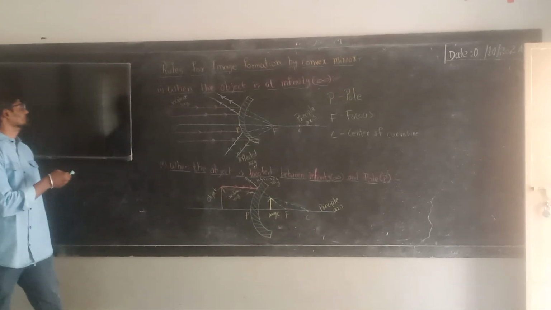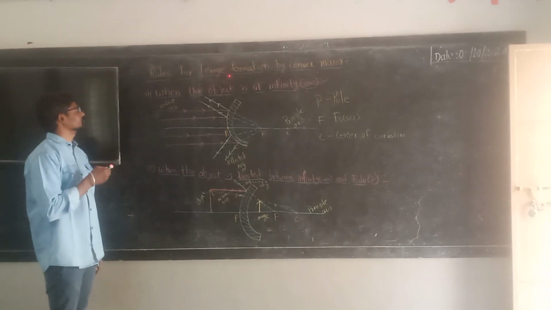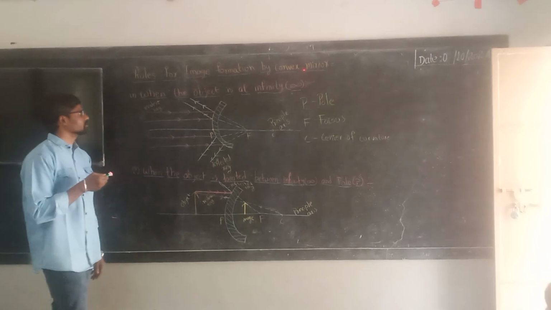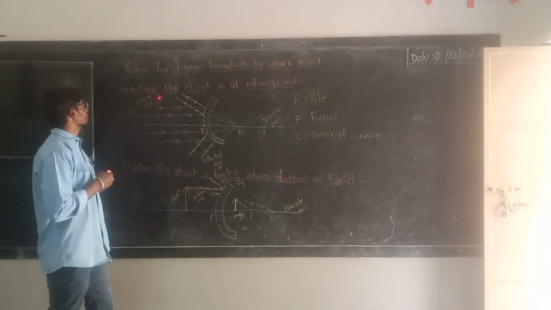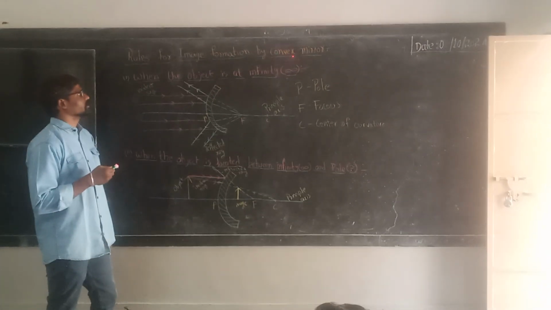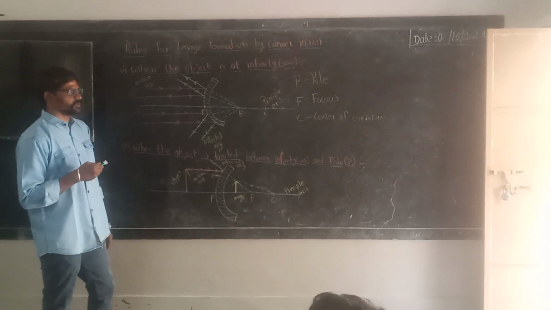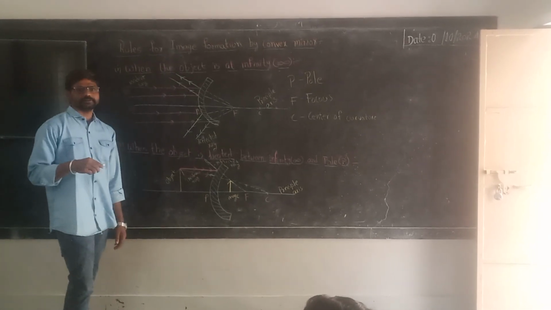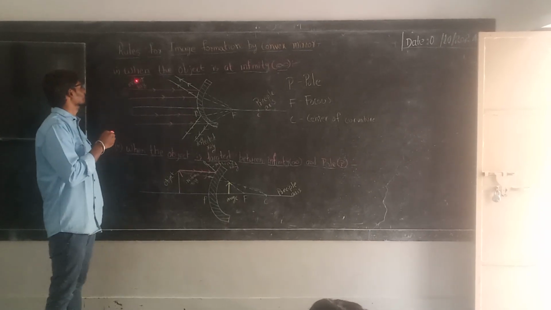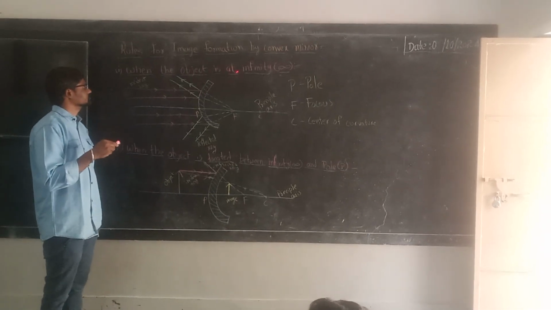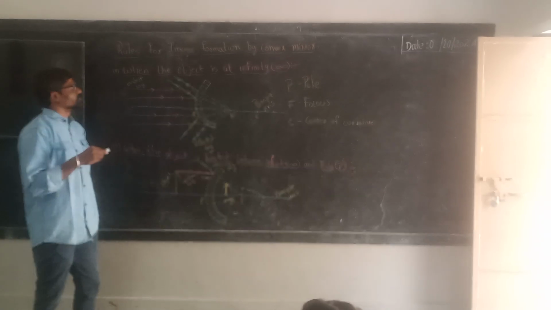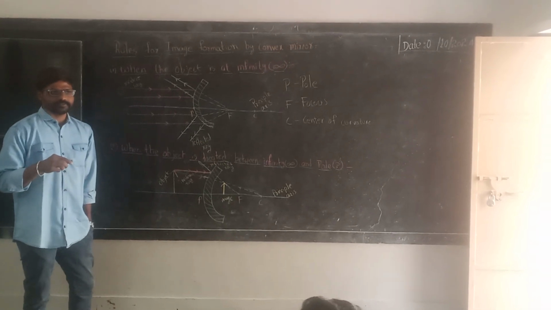What we are going to discuss? Rules for image formation by convex mirror. How many rules are we having? Two. What are they? When the object is at infinity.